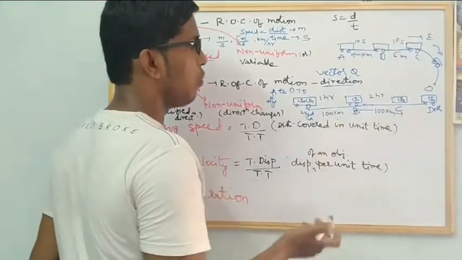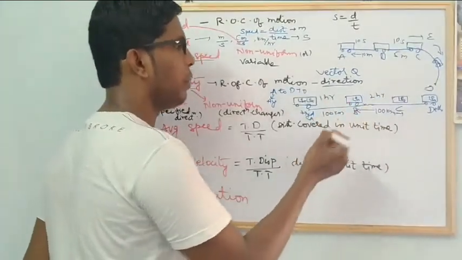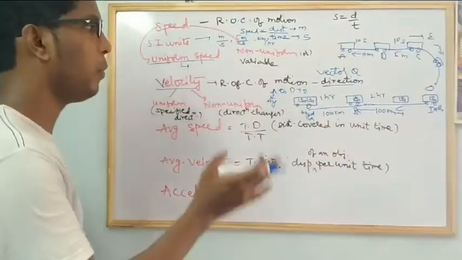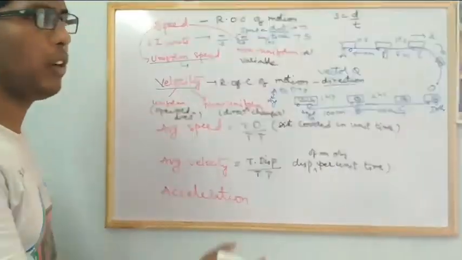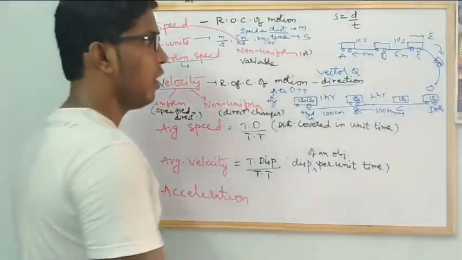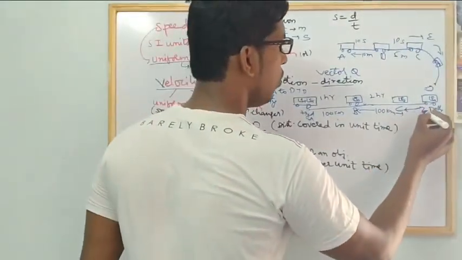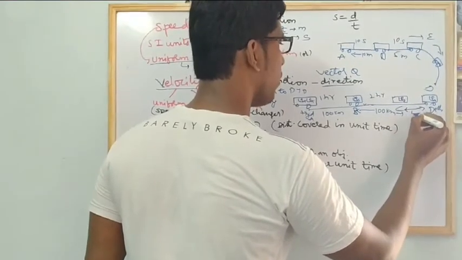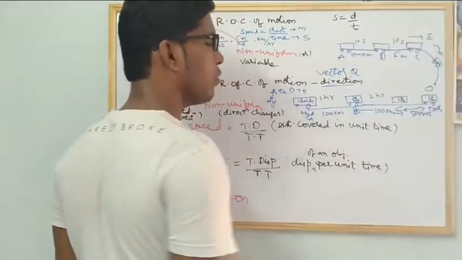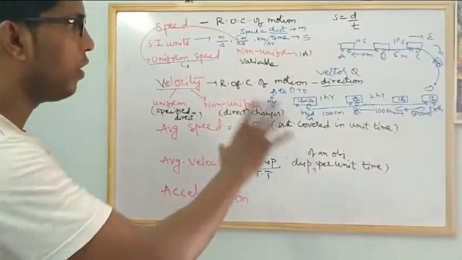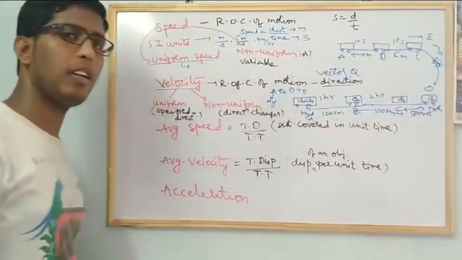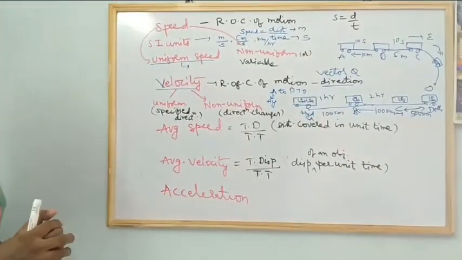We cannot say it will take 2 hours only. That depends on the object. If the bus is staying, or if that object is staying for some more time there, definitely time will increase. And suppose from C to D also 100, or suppose 500 kilometers. So what happens? Again the time also changes. So ultimately we conclude that we cannot say that for equal distance it has taken equal time. Yes or no?